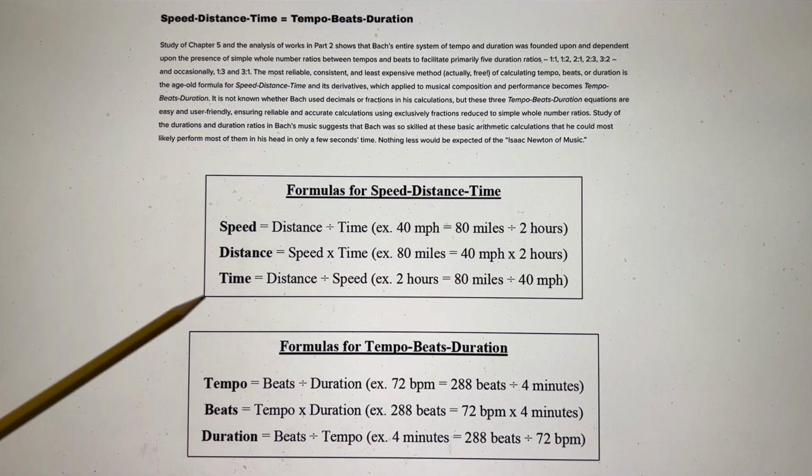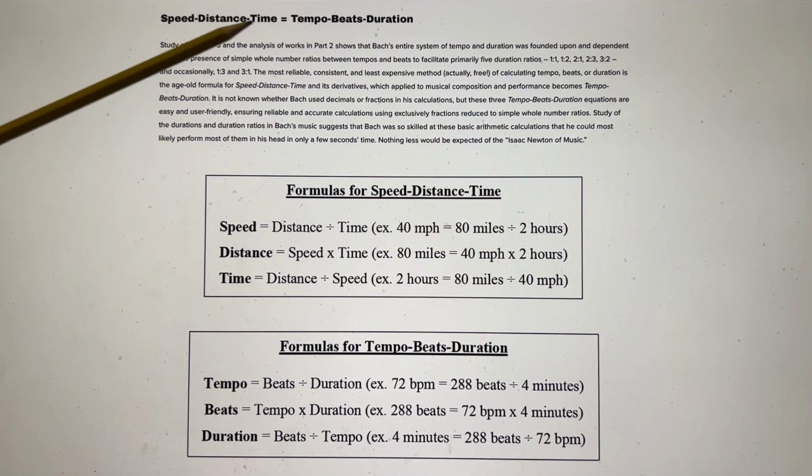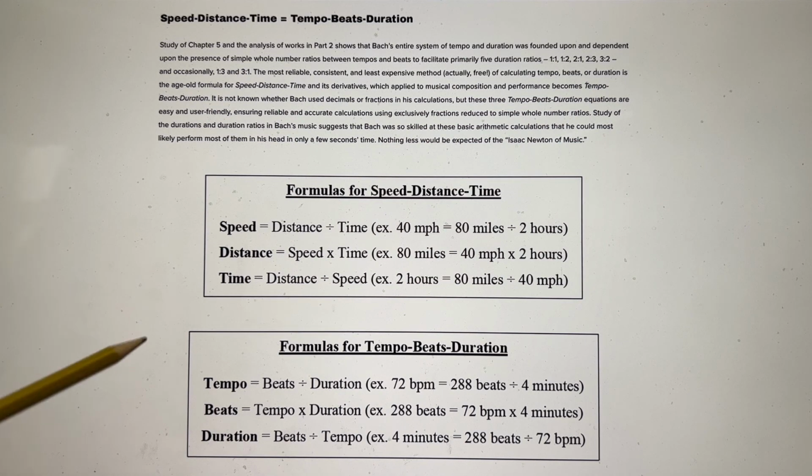So Bach had these formulas at his disposal. The speed, distance, time formulas have been around since the ancient Greeks. I mean, this is nothing new. And I do emphasize in a previous chapter in this book that I cite Christoph Wolff, the great Bach scholar from Harvard University.